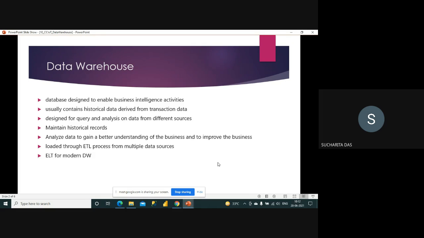That is the main purpose of a warehouse, loaded through the ETL process from multiple data sources, and ELT for modern data warehouses. Now, two terms are there. One is ETL, which is known as extract, transform, load. That was the older process; originally we always used to do ETL. You extract from different source systems, then make all the required changes to your data so that it can be put in your system. You extract from sources, modify it, and then keep it. That is the ETL process.